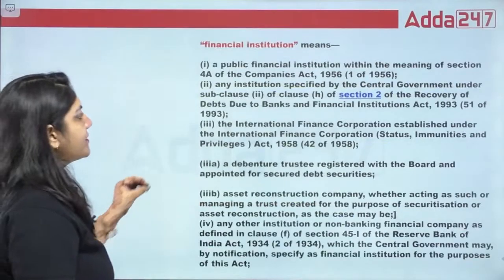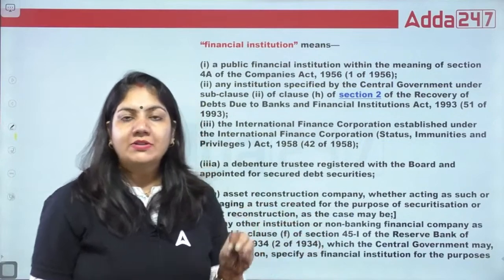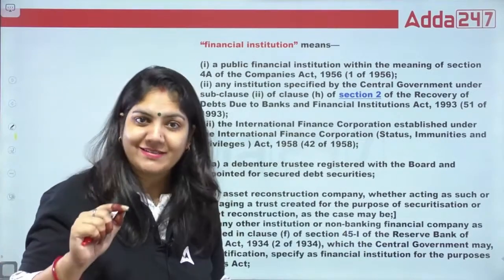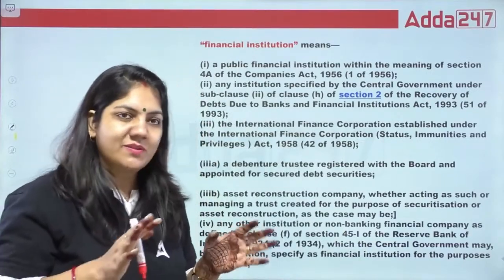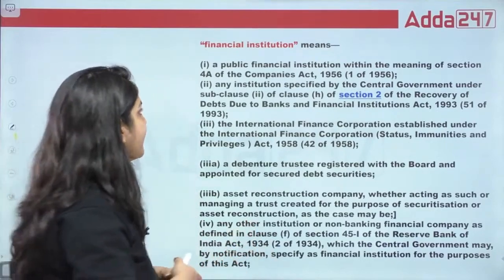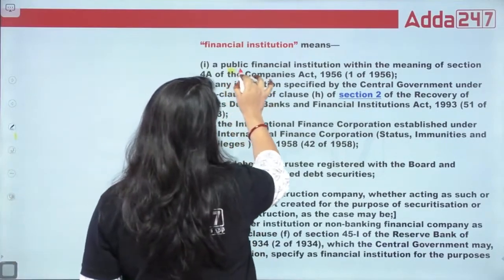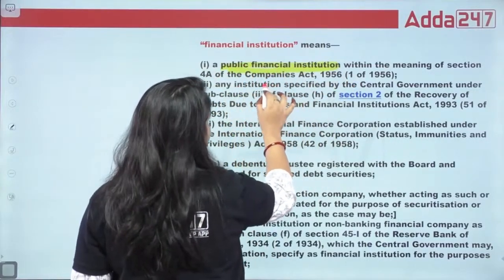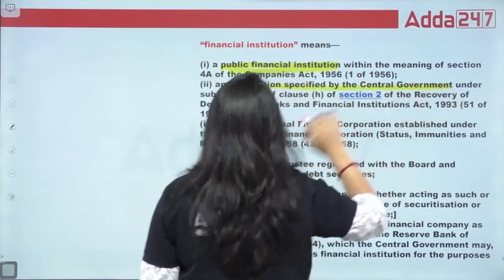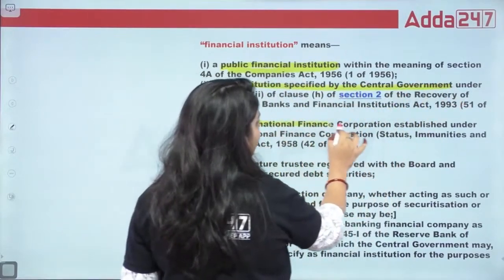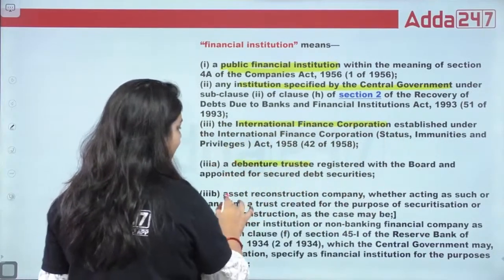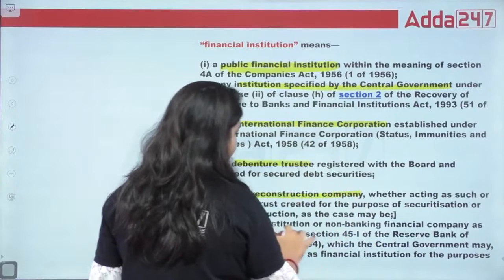Next, what is a financial institution? From a financial institution, we just demand money, we just take a loan, right? And a financial institution takes so much interest, right? So that's why we basically prefer the bank. So a financial institution means a public financial institution, an institution specified by the central government, an international financial corporation established under this Act, a debenture trustee, an asset reconstruction company, or any other institution.